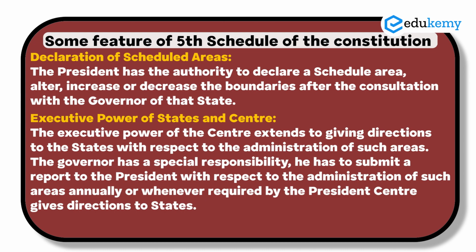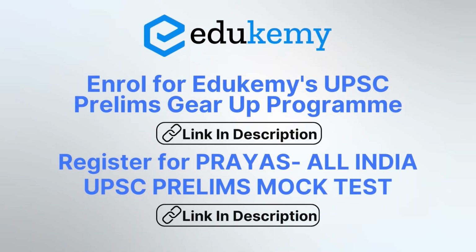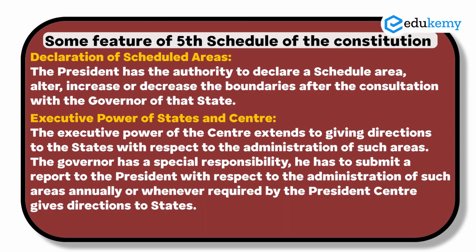Now also remember, the governor has a very special responsibility. The governor has to submit a report regarding the administration of these areas to the President. This has to be submitted either annually, or if the President so asks, it can even be given before that. The governor's special responsibility is to report to the President about the administration of the areas under the 5th Schedule, either annually or as required by the President of India.